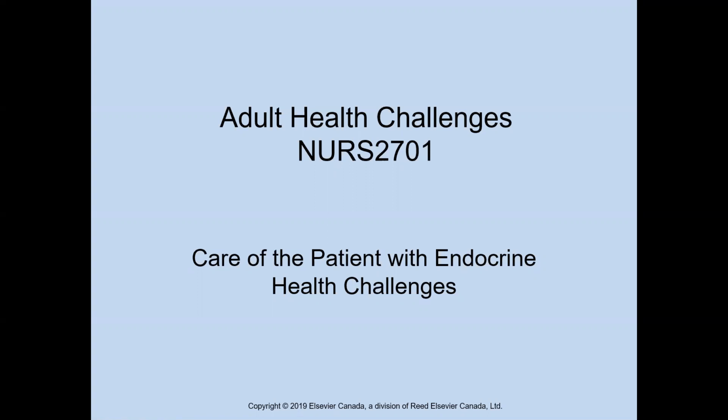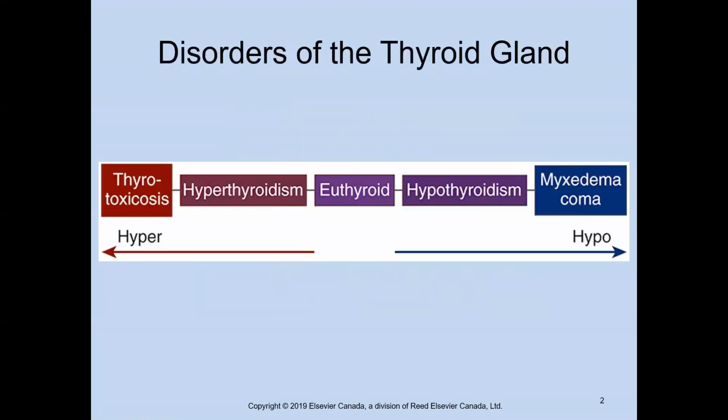So let's move here. Now remember, we've covered all of this in class, but I'm going to go over it again. Disorders of the thyroid range from complete hypothyroidism to life-threatening hyperthyroidism. And right in the middle, you see euthyroid, completely neutral.